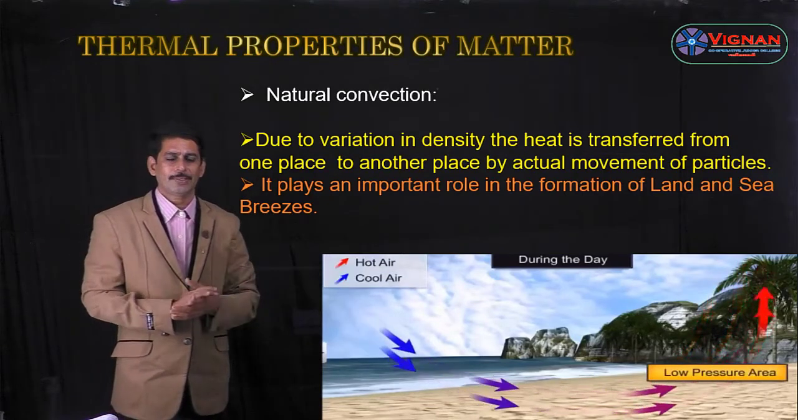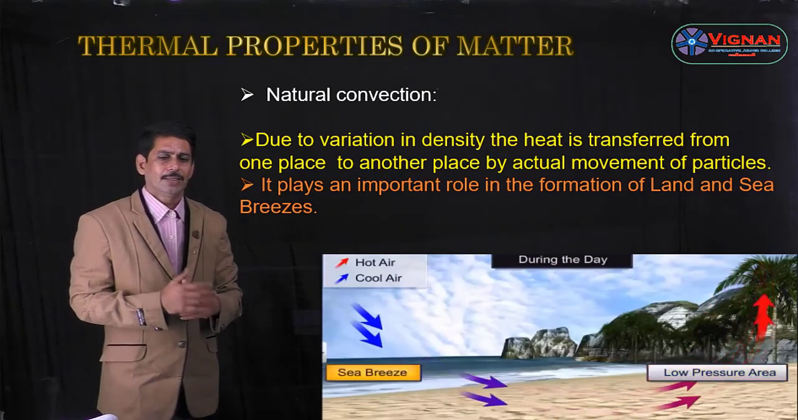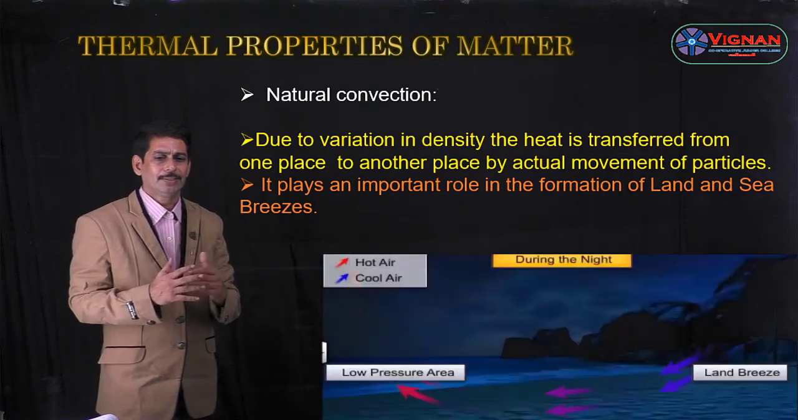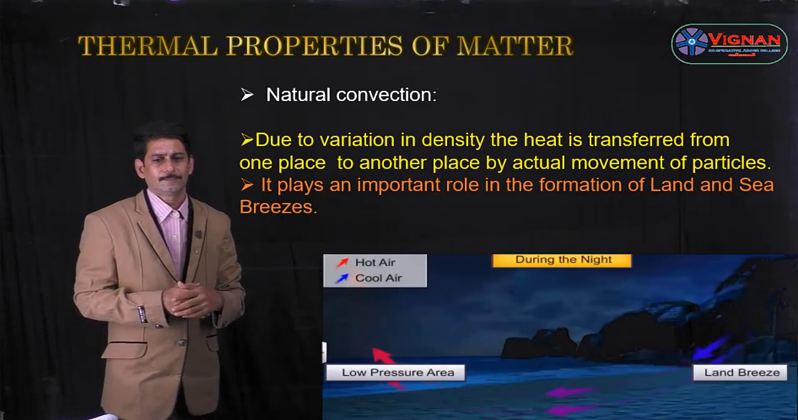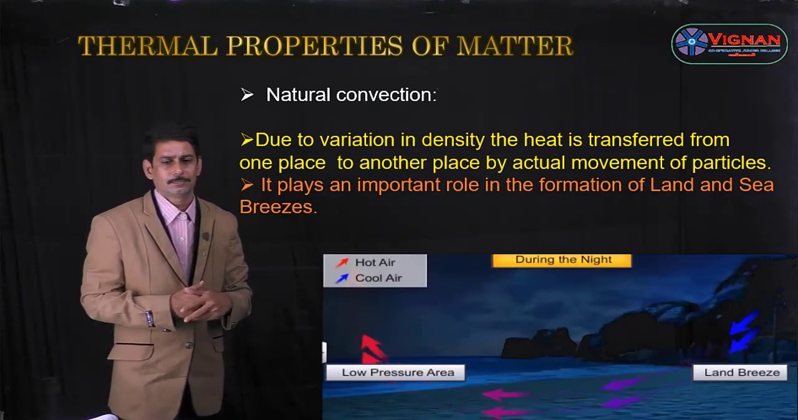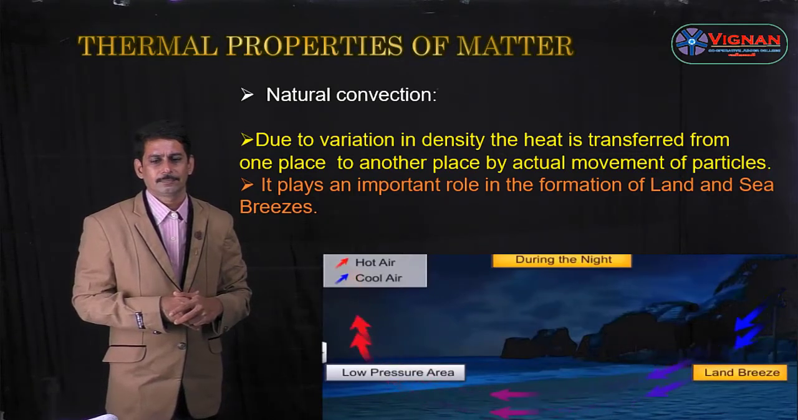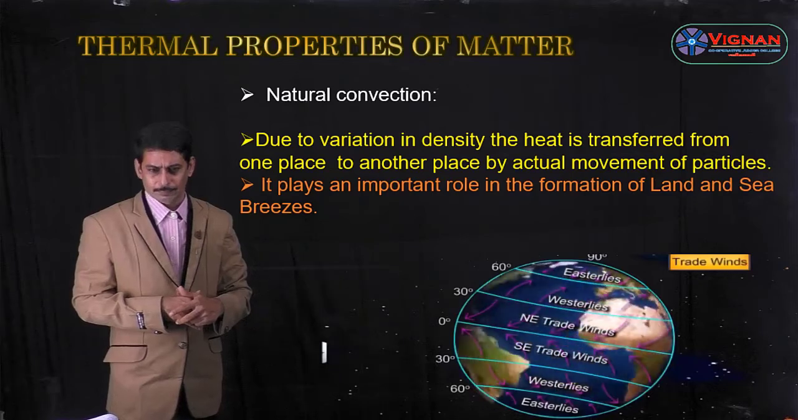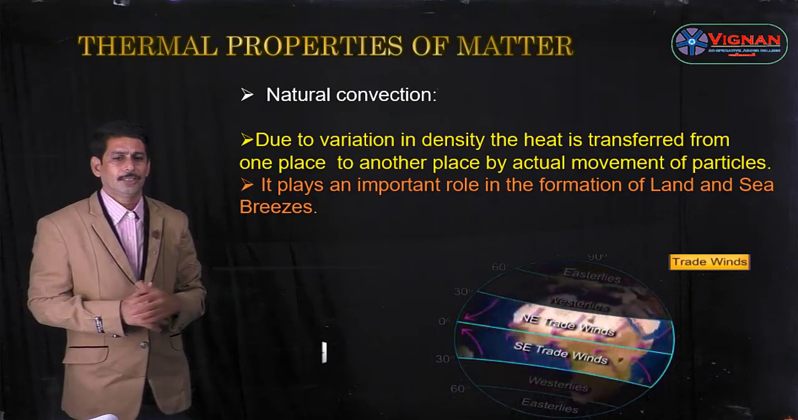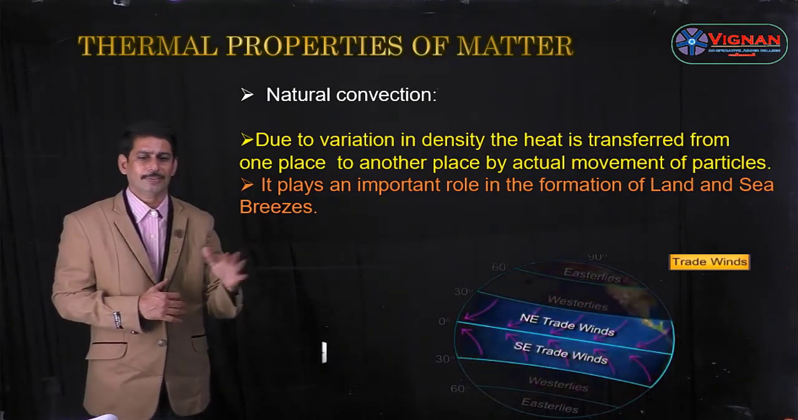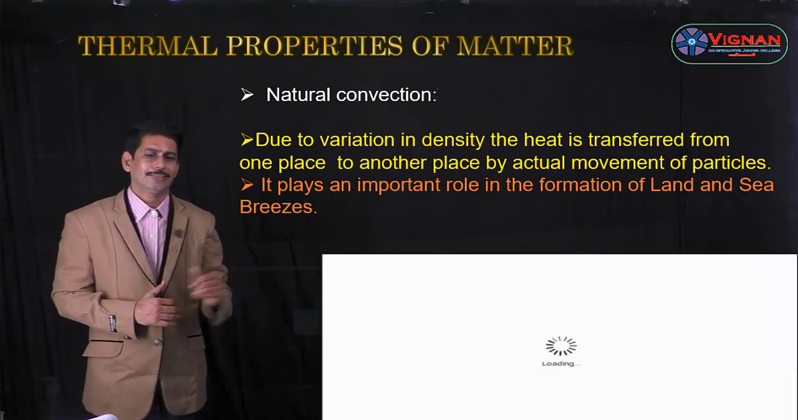In the video we are observing the formation of land breeze as well as sea breeze. During the daytime, the heated particles from the... And the trade wind is also an example of natural convection. So the examples of natural convection are trade winds, land breeze, as well as sea breeze.